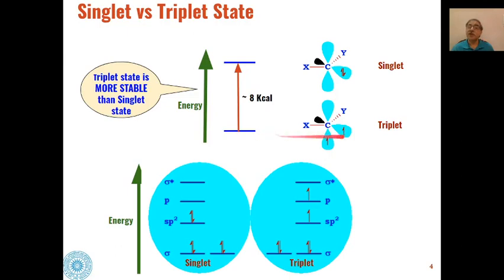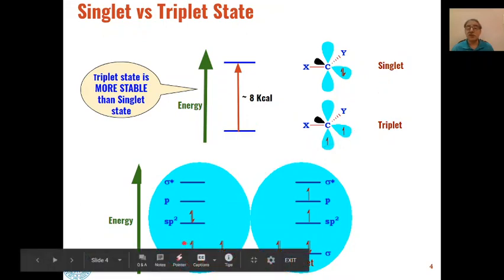So if you have a triplet carbene and we supply this amount of energy, it can be converted into singlet carbene, which is of higher energy. This is the singlet carbene, where both antiparallel electrons are present in the sp2 hybridized orbital, whereas this is a triplet carbene where they have parallel spin, and one is present in the p orbital and the other in the sp2 hybrid orbital.